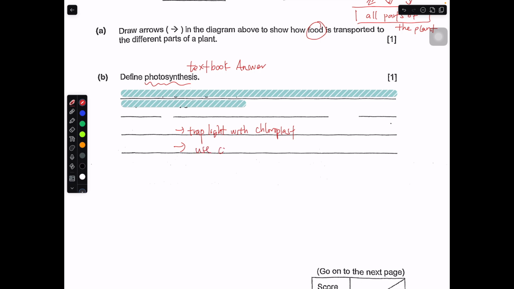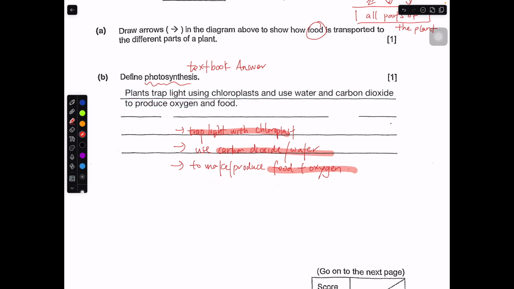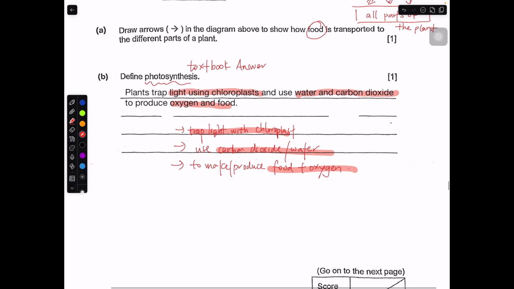And use what? Use carbon dioxide and water to make what? To make or produce food plus oxygen. So these are the main key ideas: trap light, use carbon dioxide and water, food and oxygen. So this is how you answer this: plants trap light using chloroplast and use water and carbon dioxide to produce oxygen and food. So, key idea. Okay, let's move on to the next question.